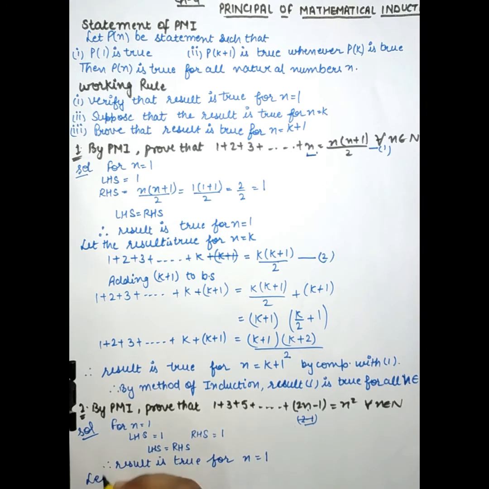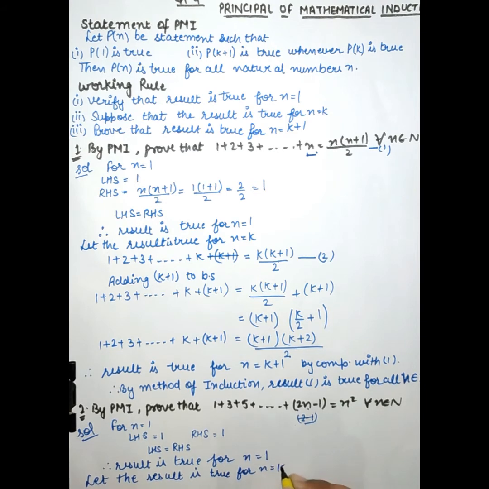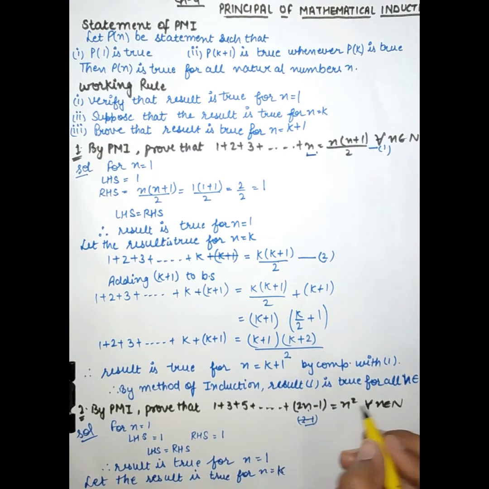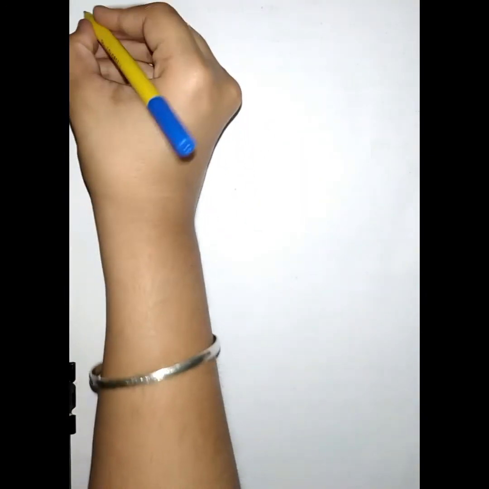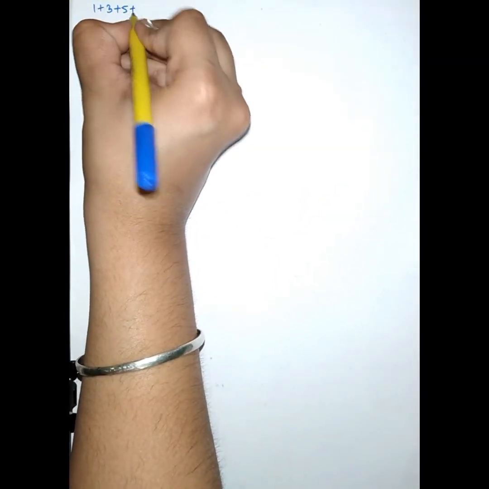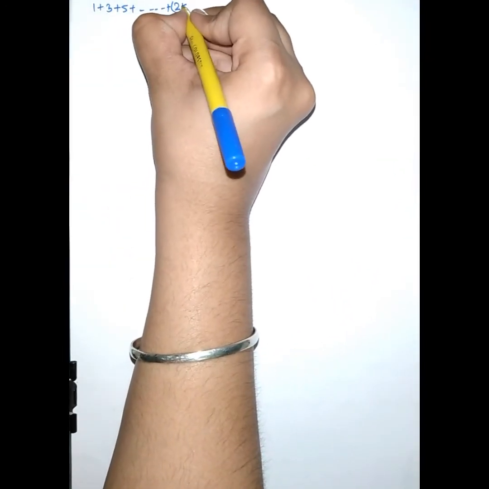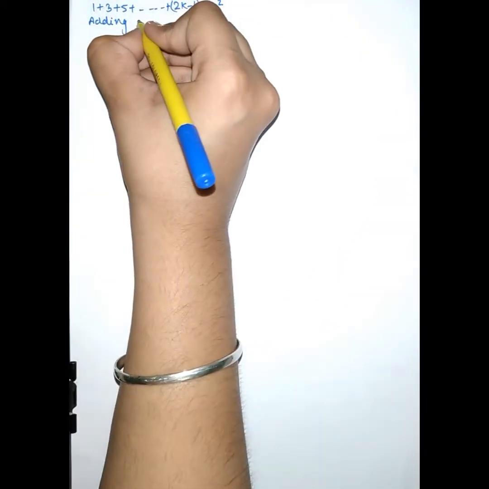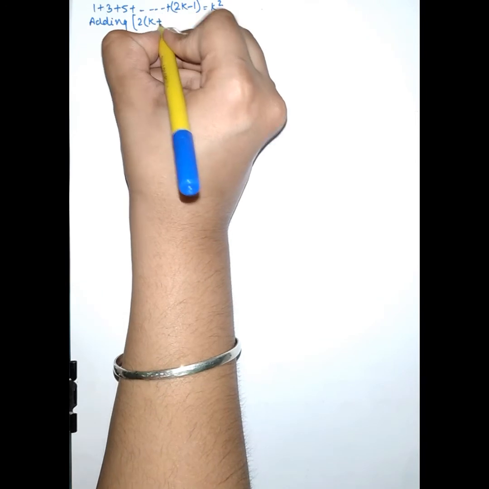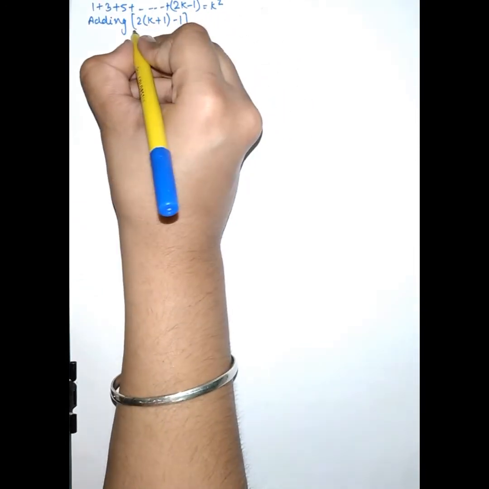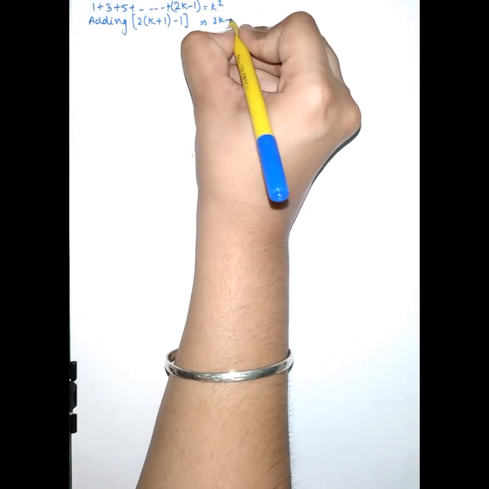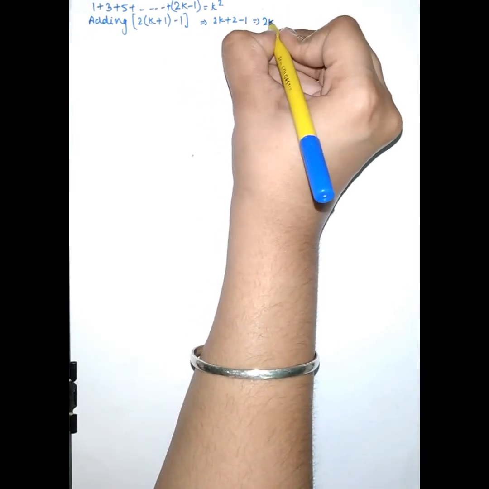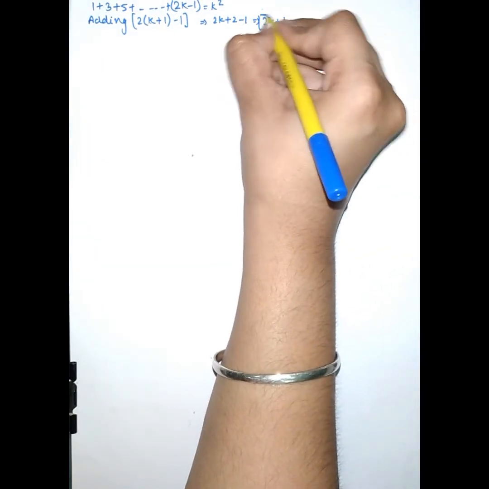Now assume that the result is true for n is equal to k. Now put n is equal to k in this equation, then it will become 1 plus 3 plus 5 up to so on plus 2k minus 1 is equal to k square. Now adding 2 into k plus 1 minus 1, it will become 2k plus 2 minus 1, then it will become 2k plus 1. This will add on both sides.